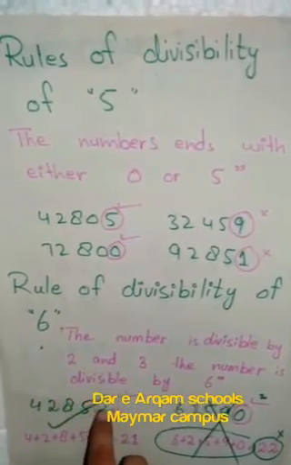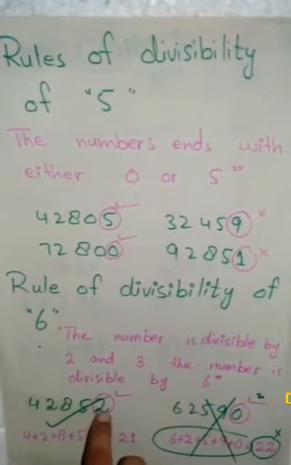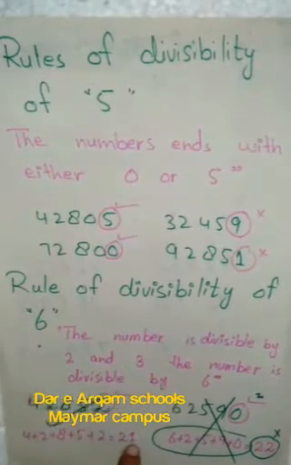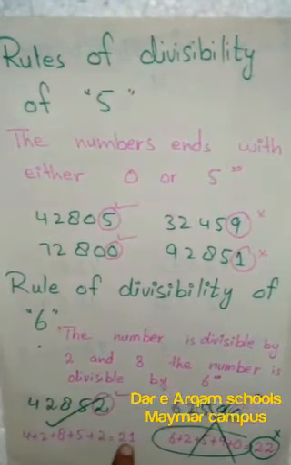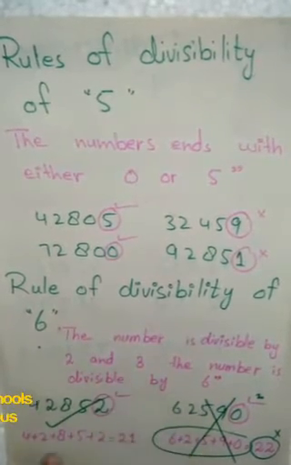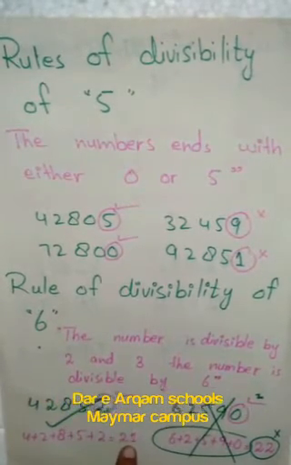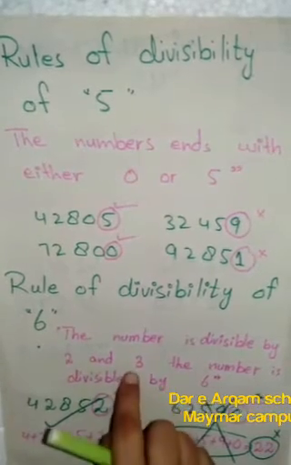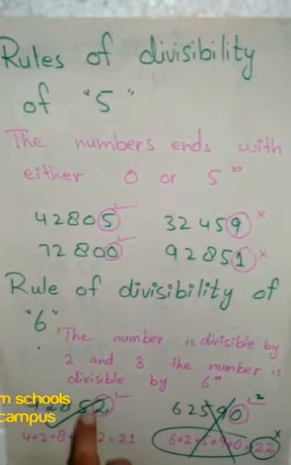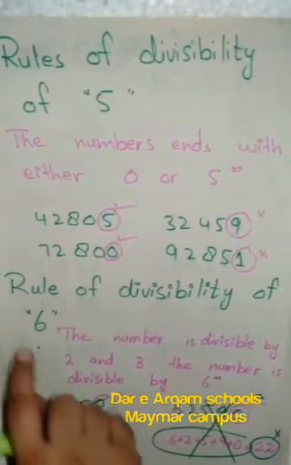If it is 0, 2, 4, 6 or 8, then this number will be divisible by 2. Yes, here we have 2, so this number is divisible by 2. For 3 we will get the sum of these numbers, and then we will check if it is a multiple of 3, then this number will be divisible by 3. When we add these numbers we get the sum 21. 21 is a multiple of 3, 3 7s are 21. So this one is also divisible by 3. So this number is divisible by both 2 and 3, so this one is also divisible by 6.